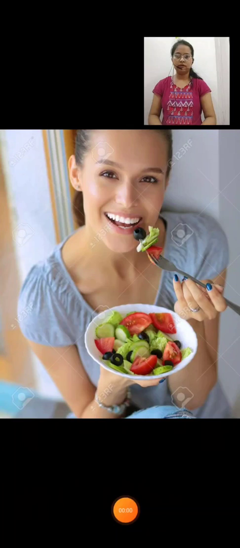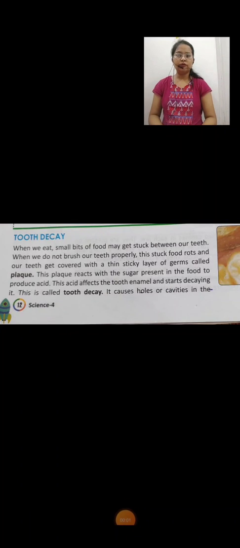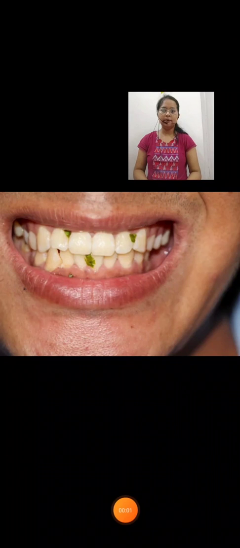When we eat, small bits of food may get stuck between our teeth. Look at this picture, children. See how this food gets stuck between our teeth. When we do not brush our teeth properly, the stuck food rots and our teeth get covered with a thin layer of germs called plaque.